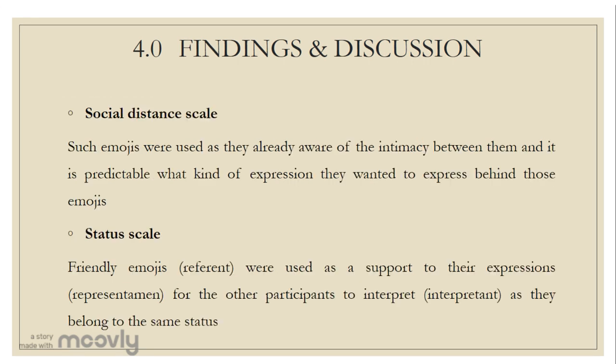According to the first element in Holmes's social dimension scale, each emoji used portrayed the intimate relationship among them. They use those particular emojis because they are already aware of the intimacy between them, and it is predictable what kind of expression they wanted to express behind those emojis. Next, for the status scale, where they belong to the same status, they used friendly emojis as a reference to support the expressions, which is the representative for the other participants to interpret the interpretant.